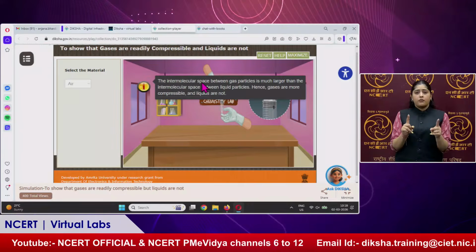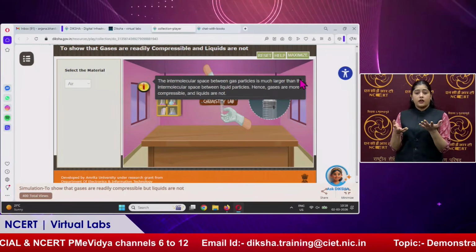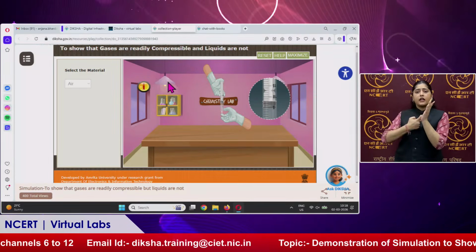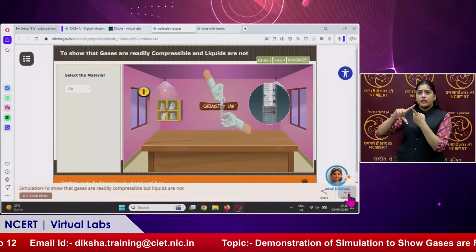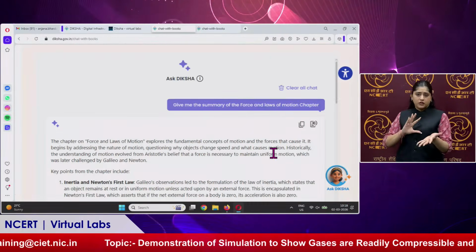The intermolecular space between gas particles is much larger than the intermolecular space between liquid particles, hence gases are more compressible. This is the simulation, or we can say the demonstration, of this topic.